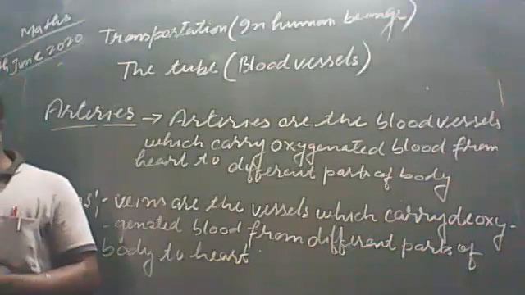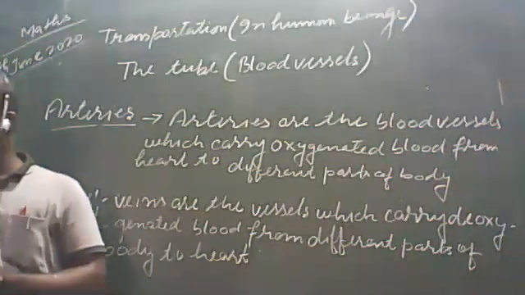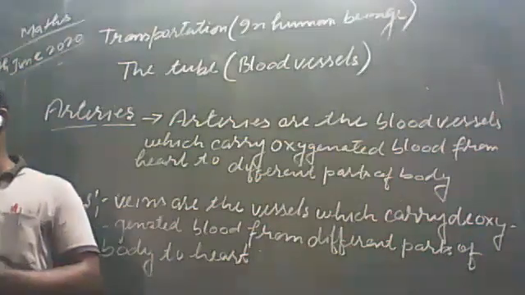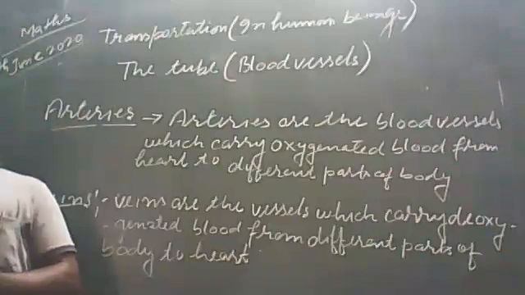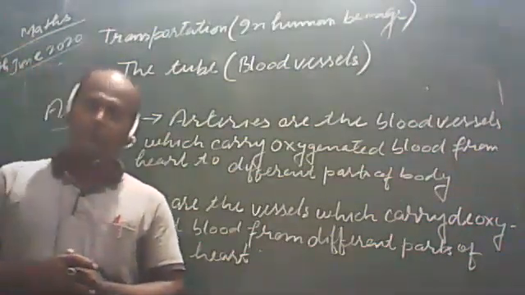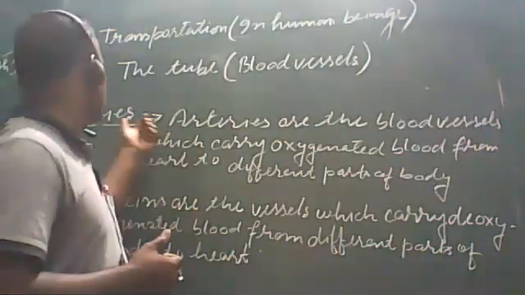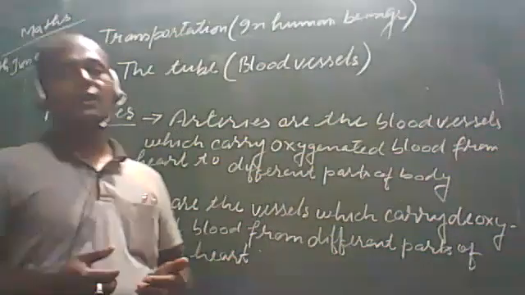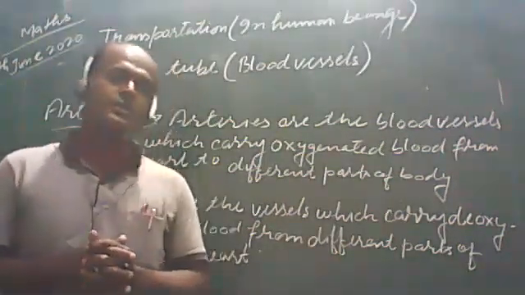In your book, one line is given on page number 7: exchange of material between the blood and surrounding cells takes place across these thin walls. The capillaries then join together to form the veins that convey the blood away from organ or tissue. What happens, friends? These arteries and veins are joined by a network-like structure, and that network-like structure is called capillaries.